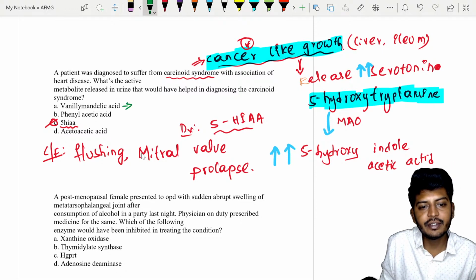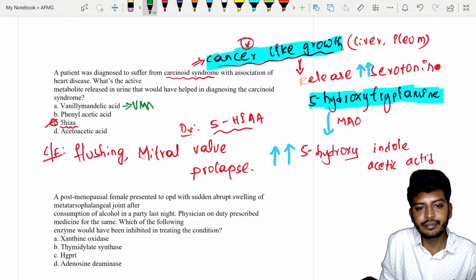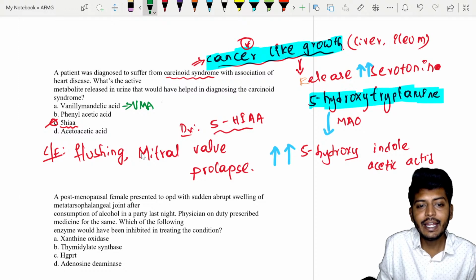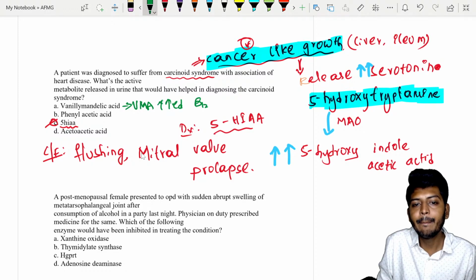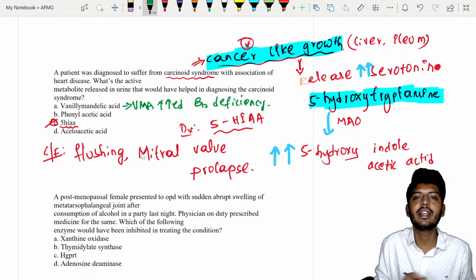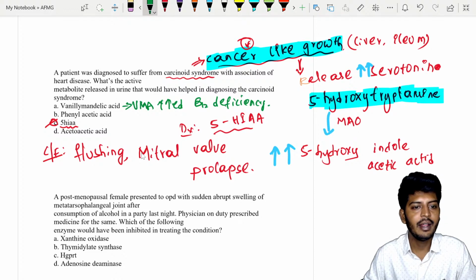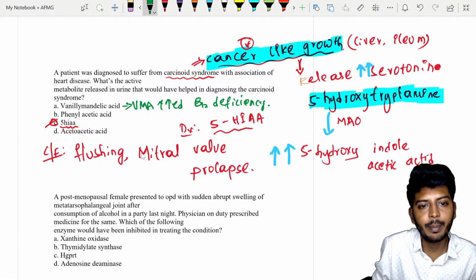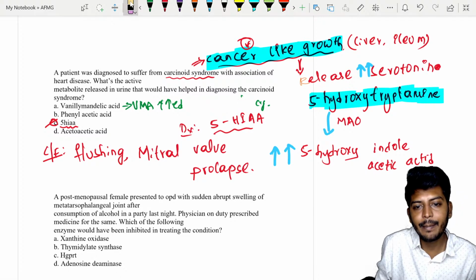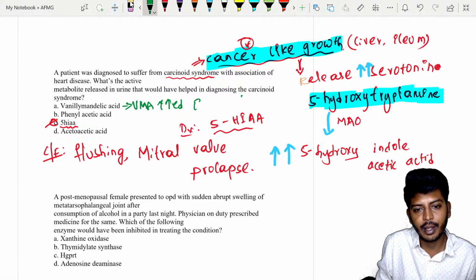My dear students, this is called VMA, vanillylmandelic acid. It is increased in, most important, remember, B12 deficiency. It is not increased in carcinoid syndrome. Sorry, sorry, not B12 deficiency, that is MMA.